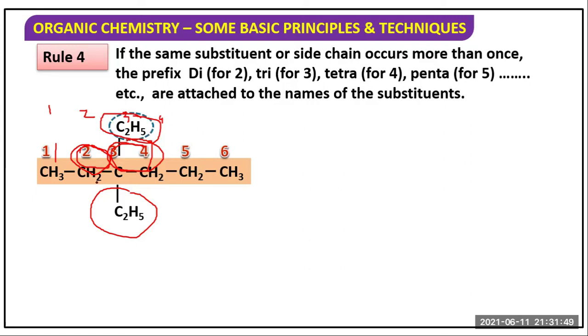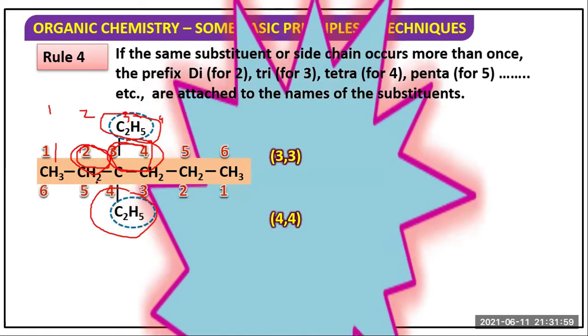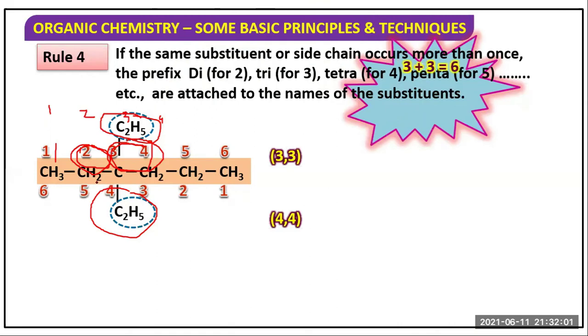The nomenclature of this compound will be 3, 3 diethyl. Not 4, 4. It is 3, 3 diethyl. Okay, which one is the correct? Because 3 plus 3 is 6, 4 plus 4 is 8. So which one is the smaller? 6.